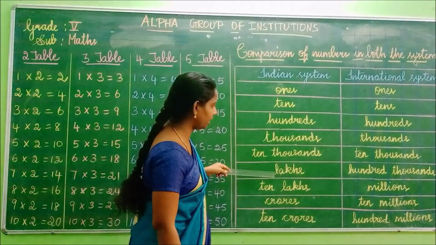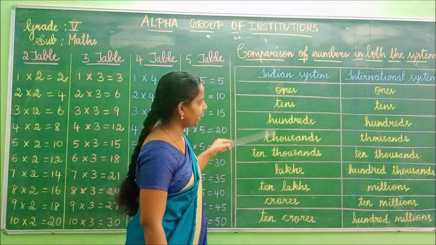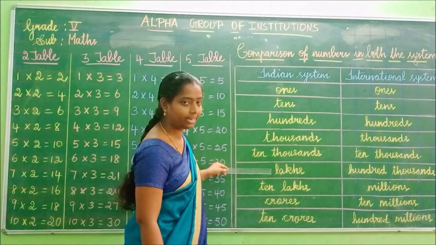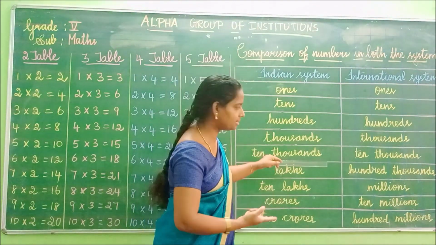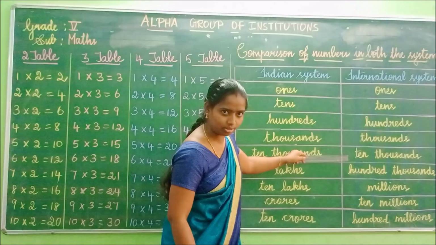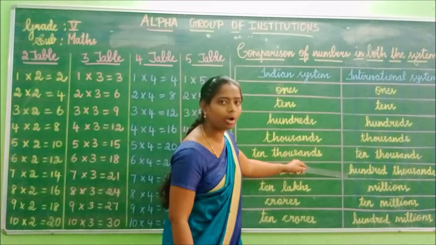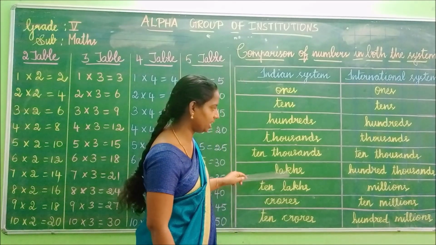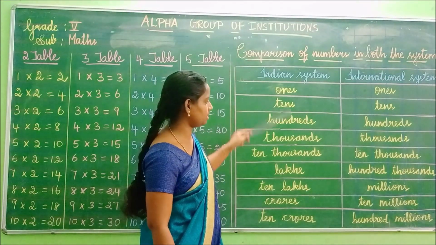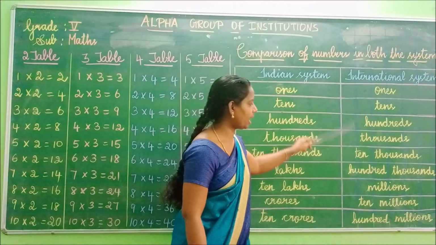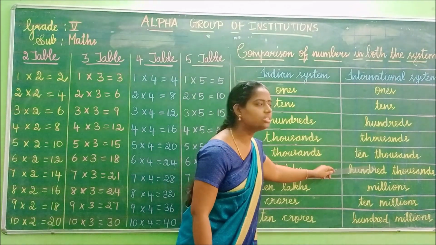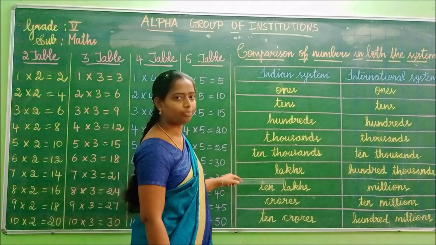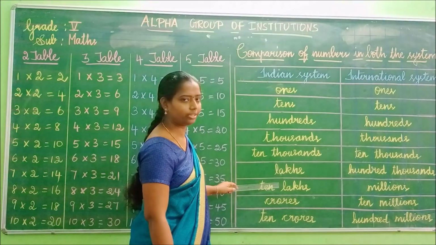But see here, children, lakhs. Here in Indian systems, after 10,000, we have lakhs, isn't it? If we move to the international system, after 10,000, we have 100,000. Here we have the difference. Here we have lakhs in the Indian systems, and here we have 100,000 in international systems. Okay, children, this is very, very important. We have to know this difference.